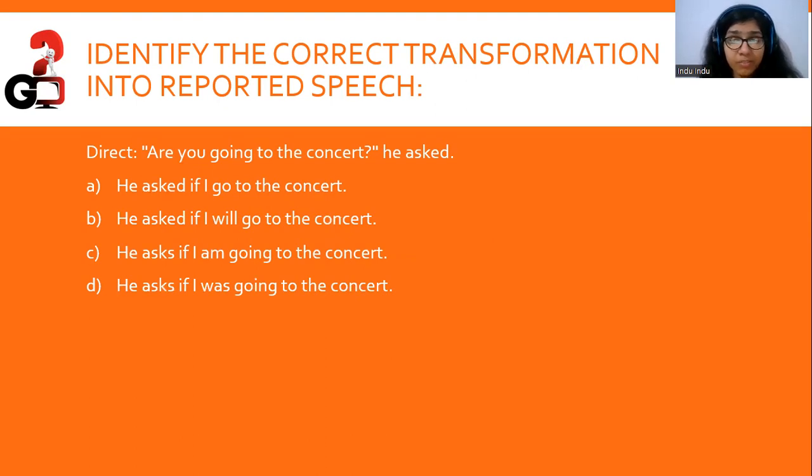Now you will observe that this option is not there in any of the answers, right? He asks if I was going to the concert. No. He asked if I will go to the concert. Now, yes, it will be he asked if I will go to the concert because he's talking about future tense. Okay.